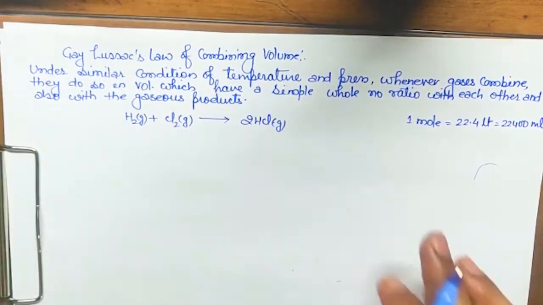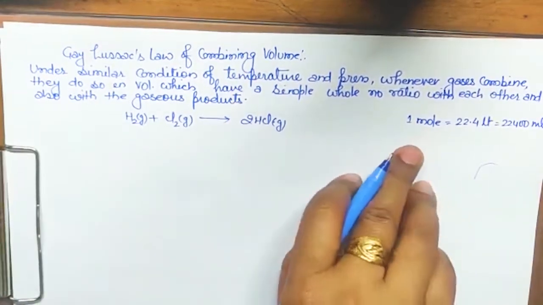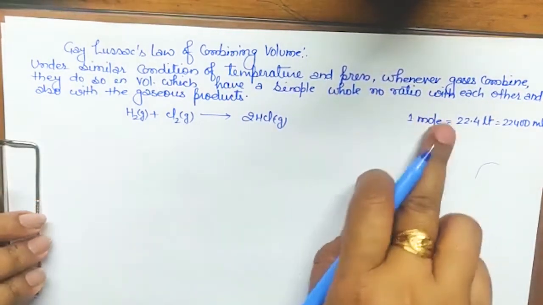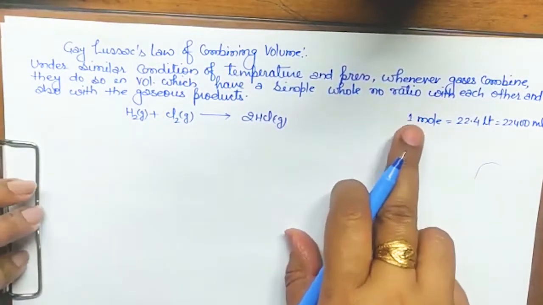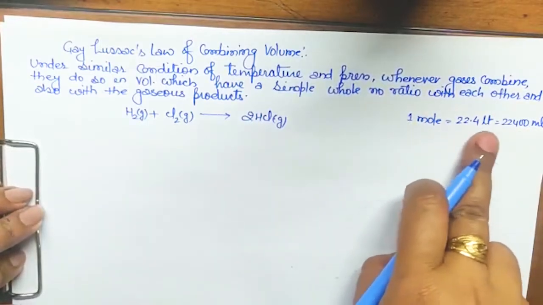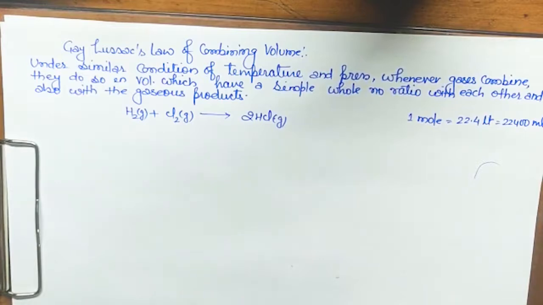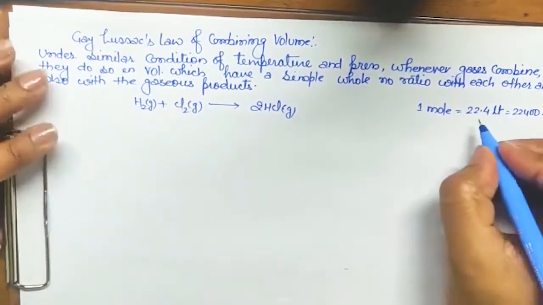Clear? Whatever the gas, 1 mole of N2, 1 mole of H2, 1 mole of oxygen, 1 mole of methane, any gas or compound, if we talk about the volume of that, it will have 22.4 liter or 22,400 milliliter. Got it? So this is a constant value.